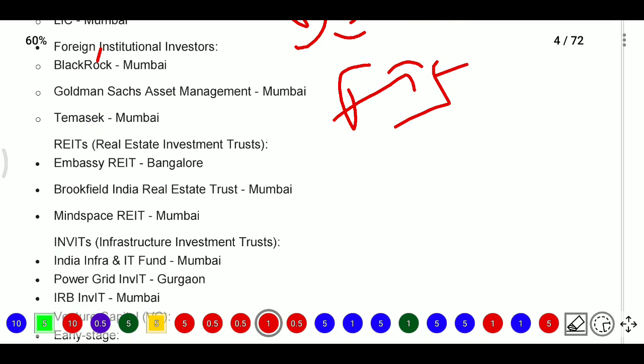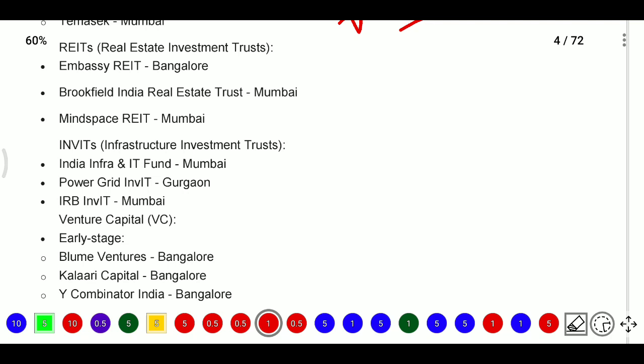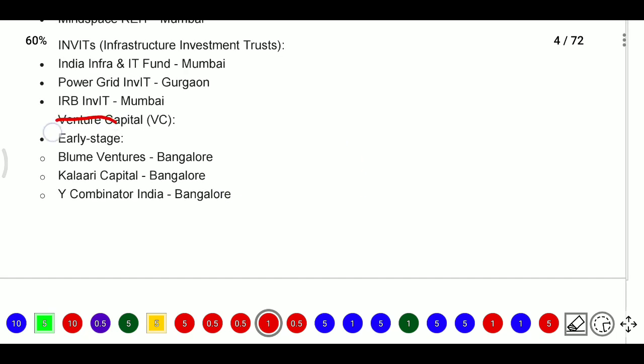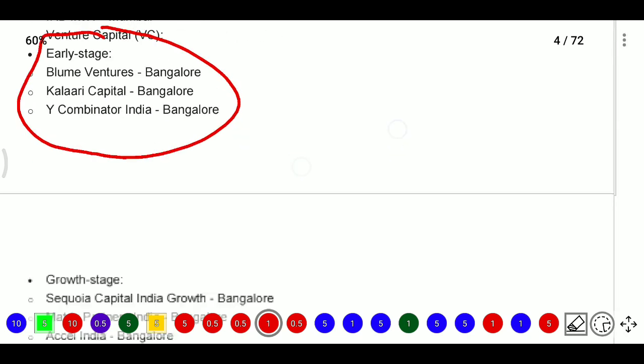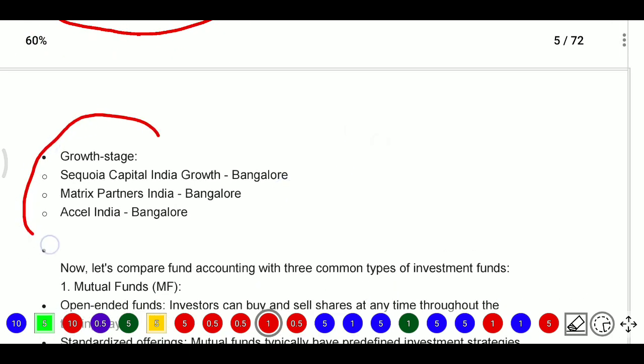Some REITs, that is real estate investment trusts, will be there. Embassy REIT is there in Bangalore, Brookfield India Real Estate Trust Mumbai, Mindspace REIT in Mumbai. Some InvITs, that is infrastructure investment trusts: India Infra and IT funds Mumbai, Power Grid InvIT Gurugram, IRB InvIT Mumbai. Some venture capital funds are also there. Venture capital at early stage: Blume Ventures in Bangalore, Kalaari Capital Bangalore, Vinod Khosla Bangalore. Some growth stage. In venture capital we have four to five stages, and in those stages one stage is seed capital, after that growth stage.